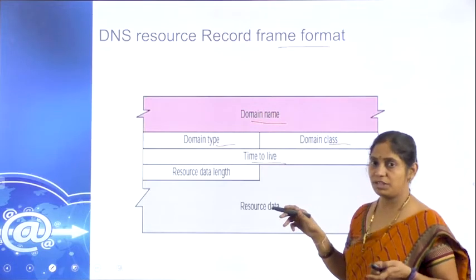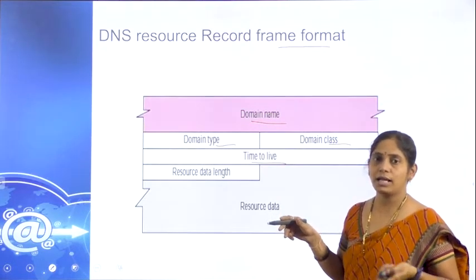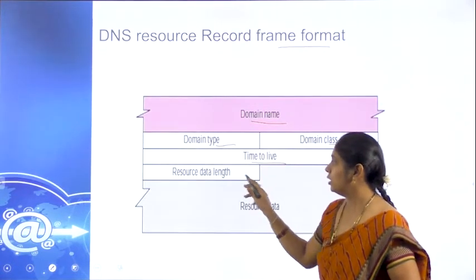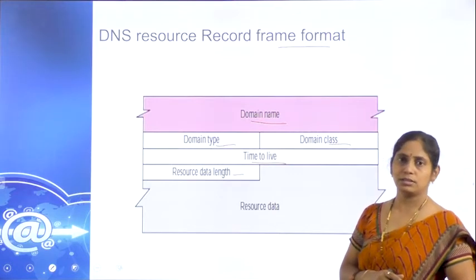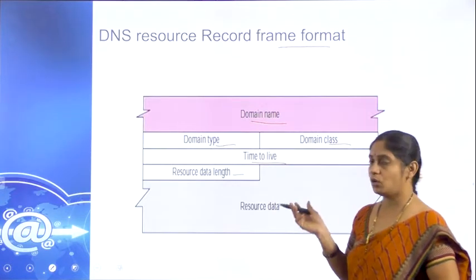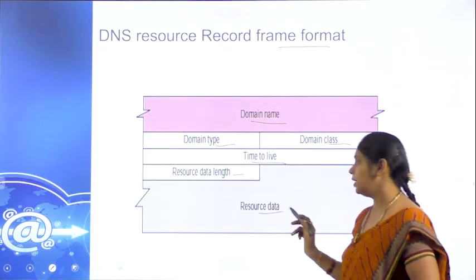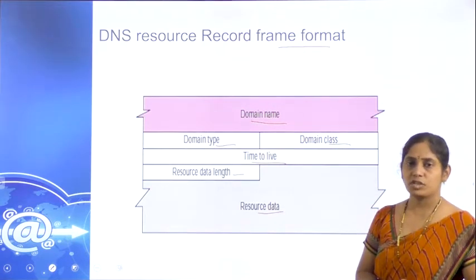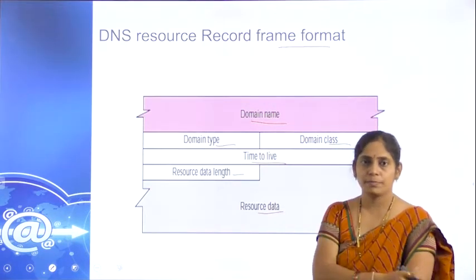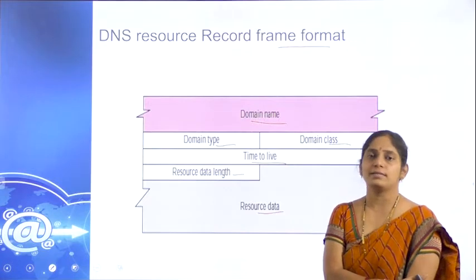Time to live: how much time the record can be inactive. Data length: the resource data length, what is the length of that, and the data. Suppose you are accessing a web page, how much length is it?